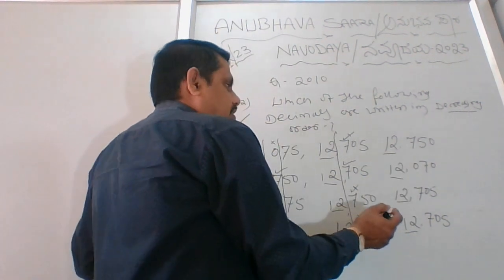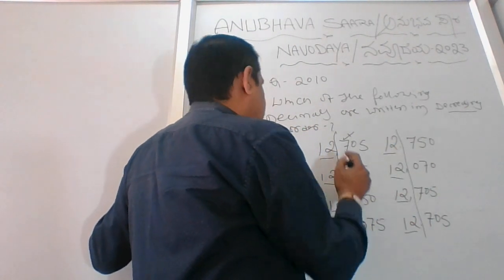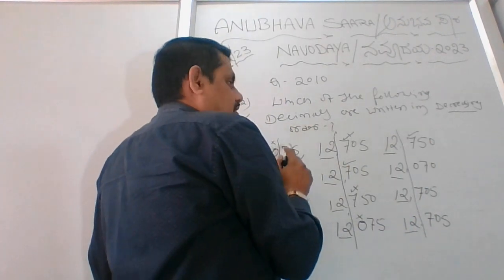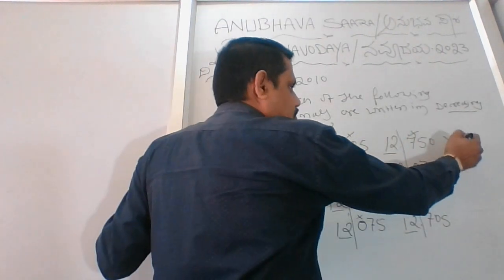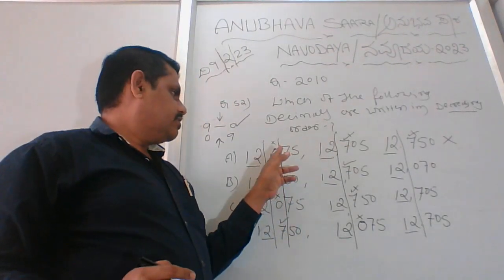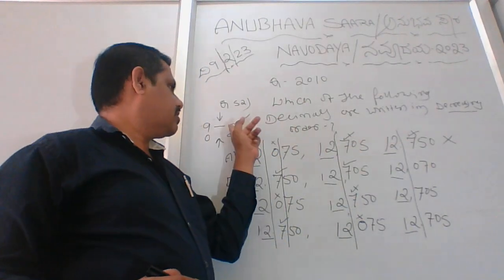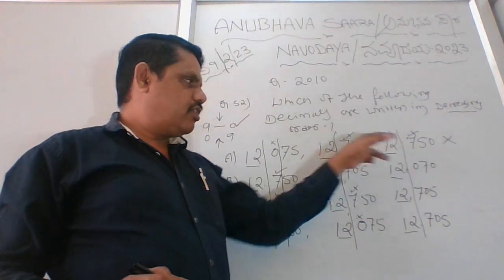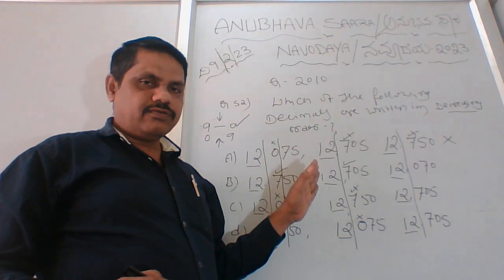Come to the third. So here 12,000 is the same. 7 is there, here 7 is there, okay. Not okay, because here in 100 plus 0 is there, so this is wrong. This is ruled out. Clear? You don't need to check further. 0, 7, 7 means it's in increasing order. But our condition says it's a decreasing order. That means I'll reject this option A outright. There are no more in the options.